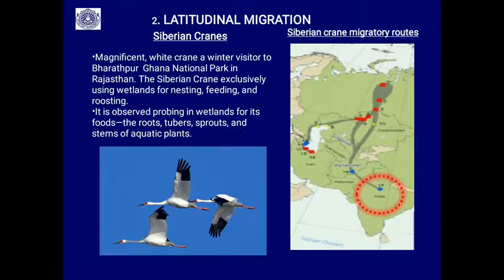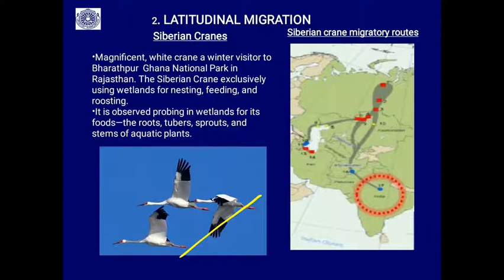Then another important latitudinal migratory bird is the Siberian crane. The Siberian crane, a magnificent white bird, is a winter visitor to Bharatpur Ghana National Park in Rajasthan. This Siberian crane exclusively uses wetlands for nesting, feeding and roosting. It is observed probing in wetlands for its food.